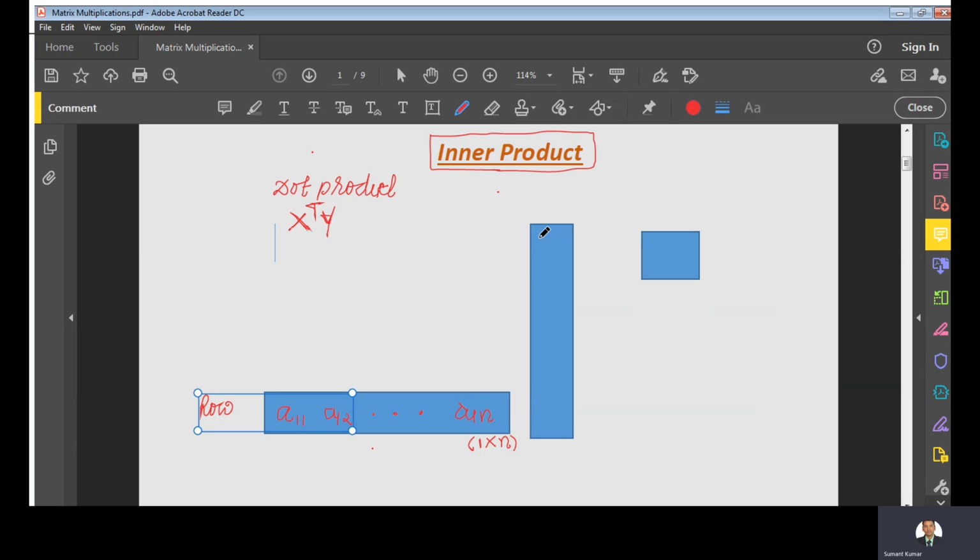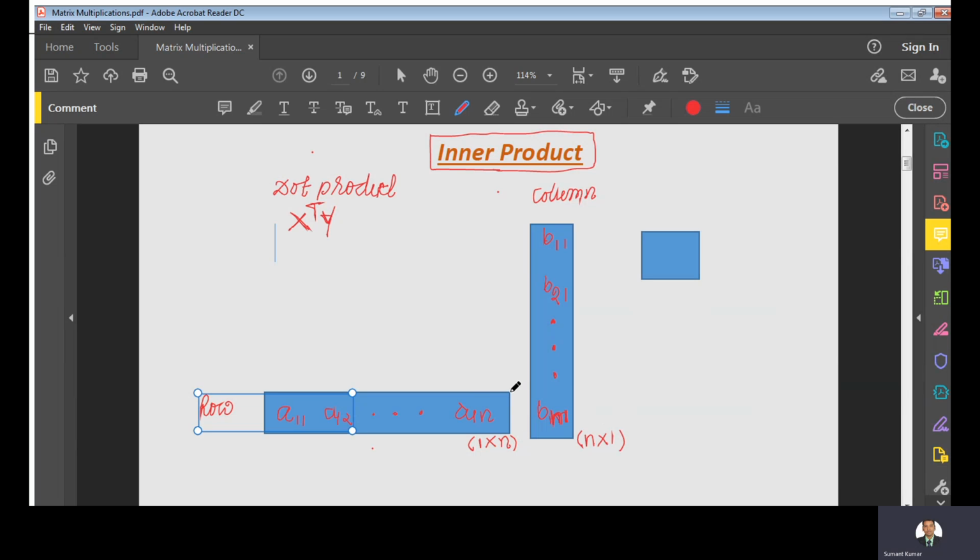Similarly, I am taking a column vector B, and its elements are b11, b21, because I am taking different rows but one column, and so on up to bn1, that is, n rows and one column. So its order is n rows and one column, correct?